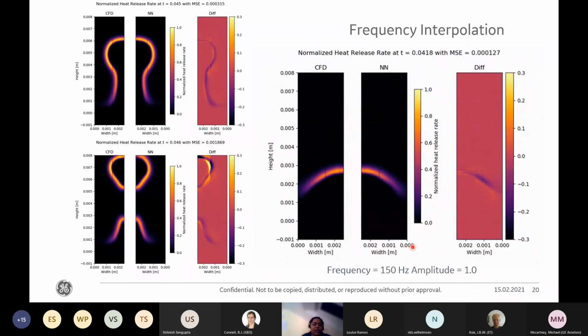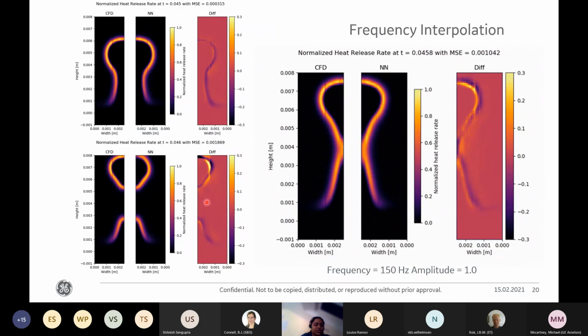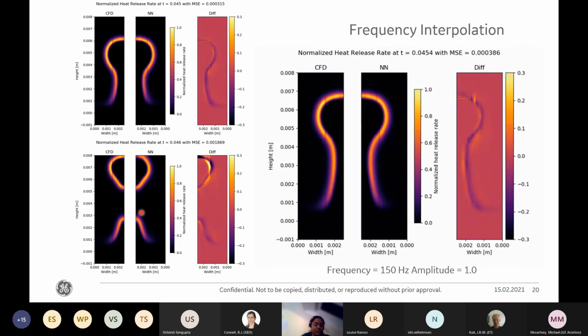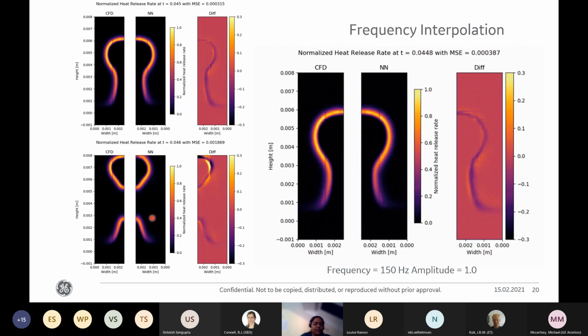Also here are the results for the frequency interpolation at 150 Hertz and amplitude of 1.0. It was observed that the mean squared error is slightly higher for the frequency interpolation than the amplitude interpolation. But nonetheless, the shape obtained by the neural network prediction is quite close to the CFD results.